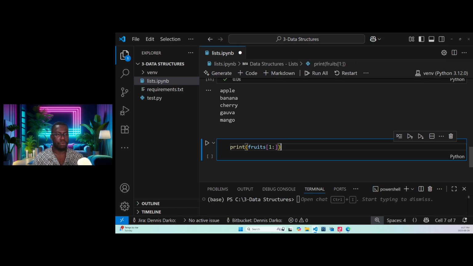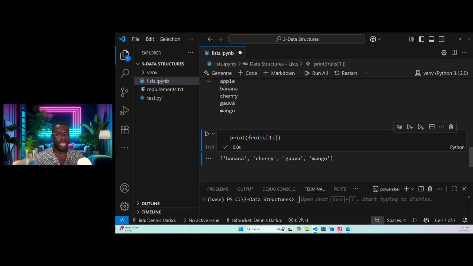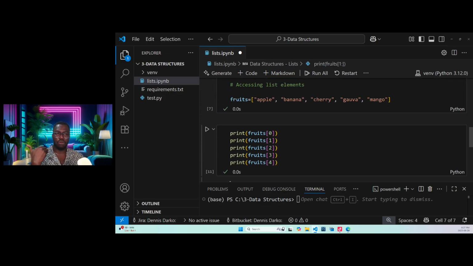What would this give us? I'll explain later. You see, it means that we are saying we want to go to the list, and we want to access only from the index of 1, not index of 0. You get the concept here?